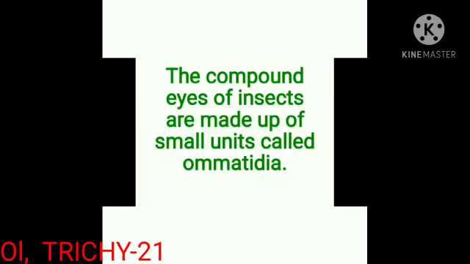The compound eyes of insects are made up of small units called ommatidia.